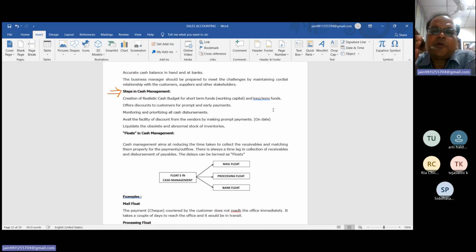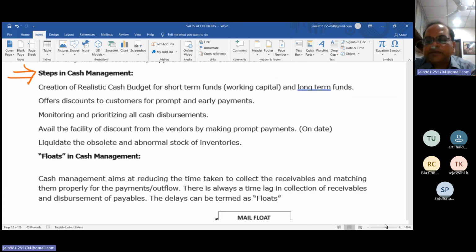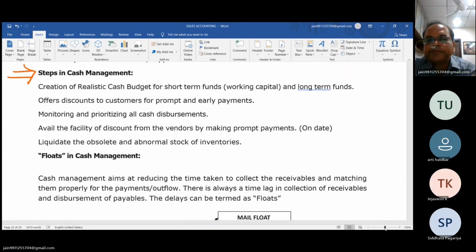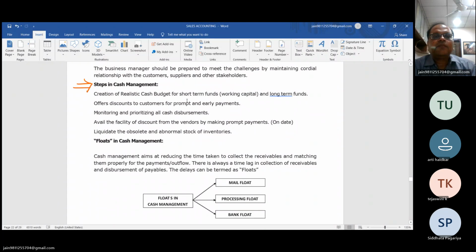So what are the steps of cash management? Number first, the creation of a realistic cash budget for a short-term fund, short-term meaning the working capital, and for the long-term fund.